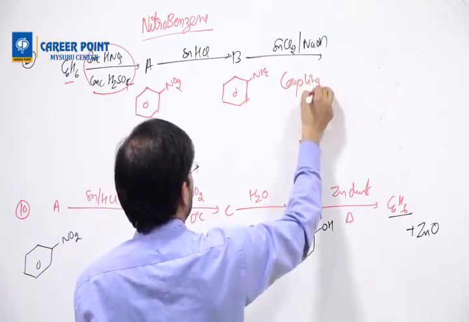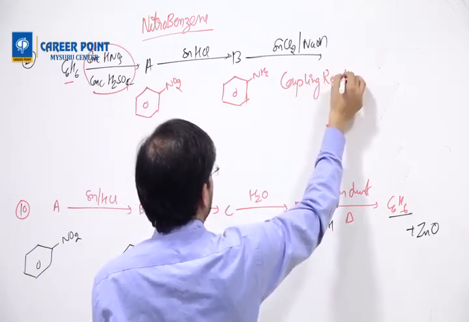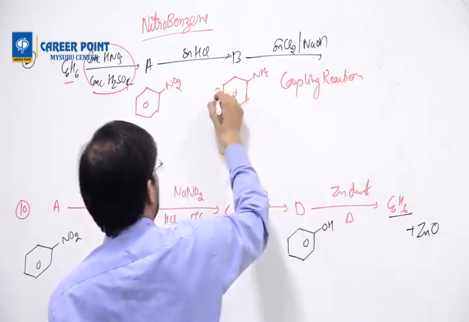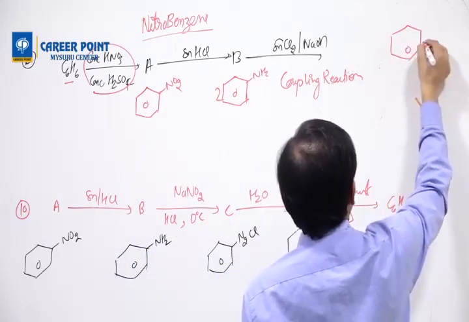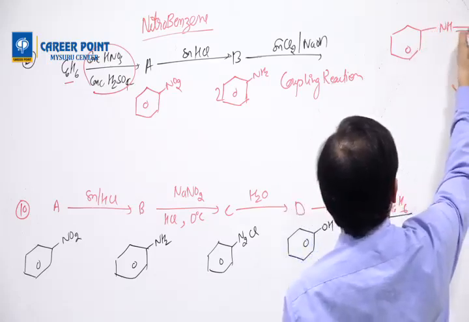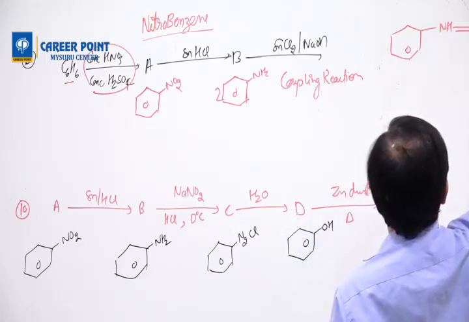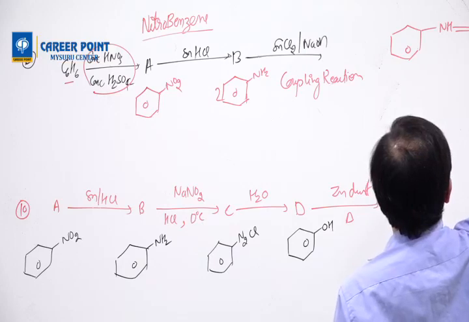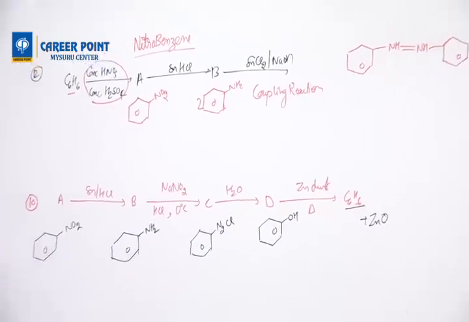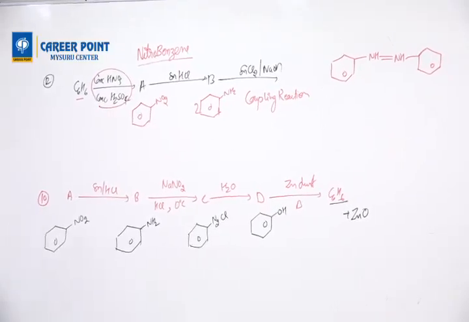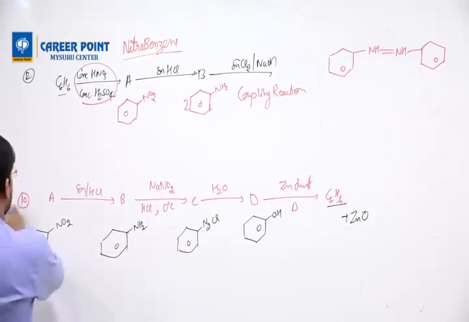In a coupling reaction, we take 2 moles of this and we write like this. This is the answer for the coupling reaction. So that was 12, now 34.